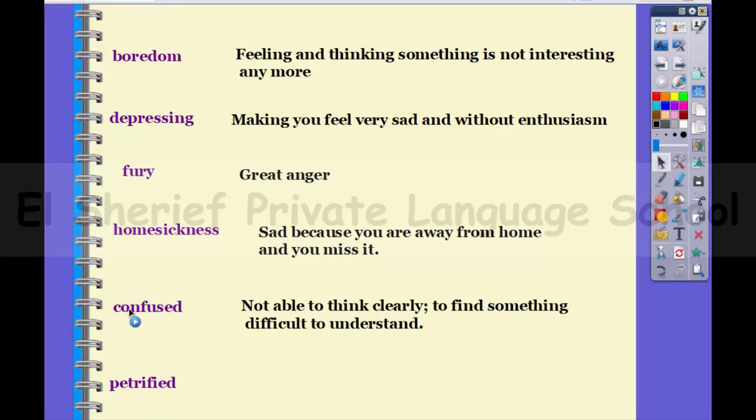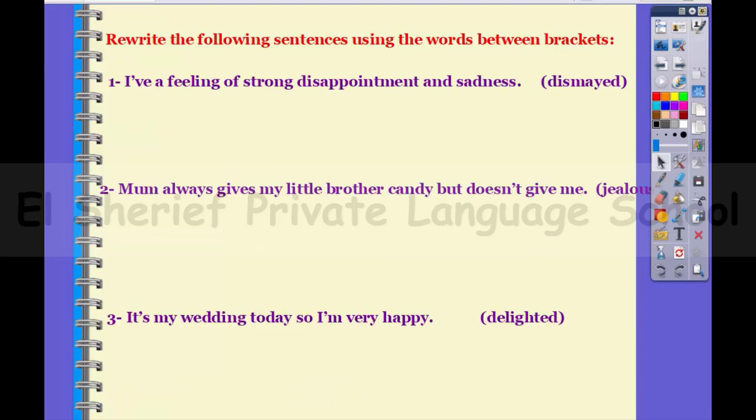Confused, not able to think clearly, to find something difficult to understand. So, example, people are confused about all the different labels on food these days. Petrified, to be very frightened. Example, I am petrified of snakes. So now let's do this exercise to make sure that you got it all.